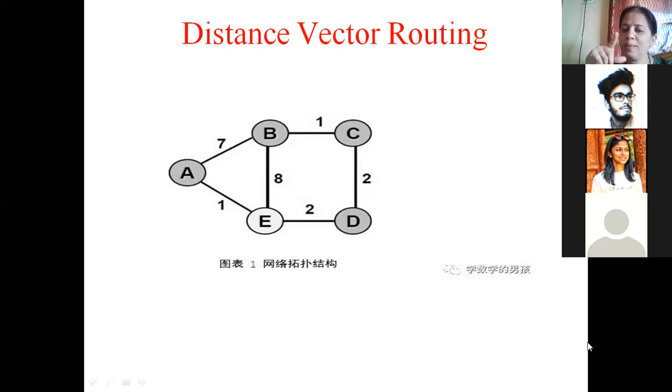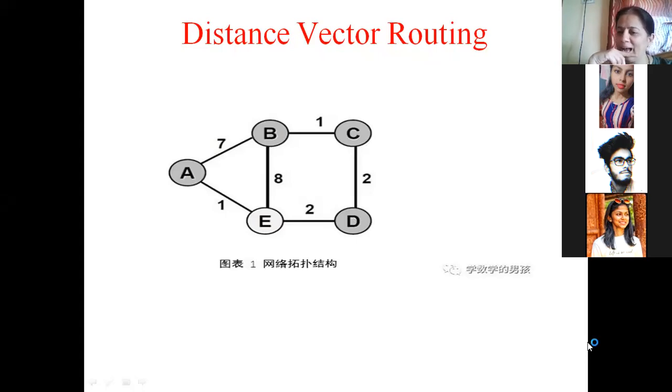One route is 7 plus 1, 8. Another route is 1 plus 8 plus 1, that is 10. Another route is via E, 1 plus 2 plus 2, it is 5. So which route will you choose? You have 3 routes to go to C. Which route will you choose? Via E. Via E, correct?